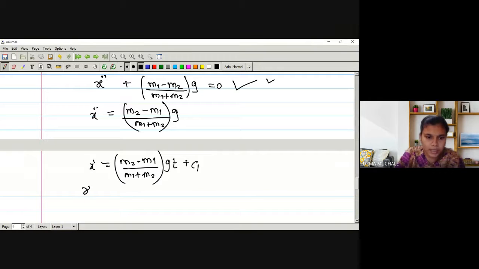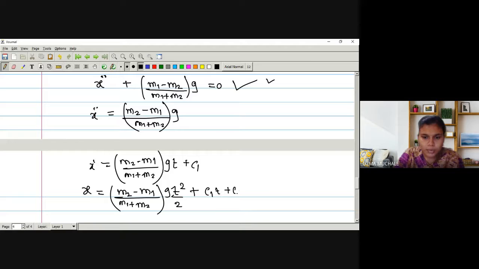If you integrate once again, it will be x is equal to (m2 minus m1) divided by (m1 plus m2) into g, and the integration of t is t square by 2, because g, m1, m2 are all constant terms, plus c1 t plus c2. So you can find out the values of c1 and c2, or you can keep it as it is. You can say this is the required equation of motion. Okay.